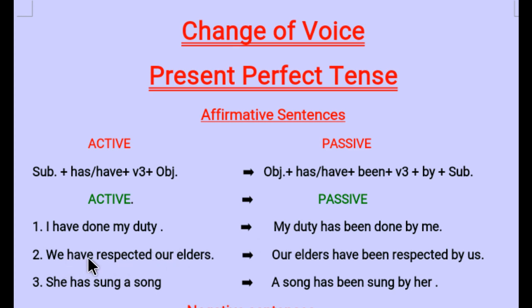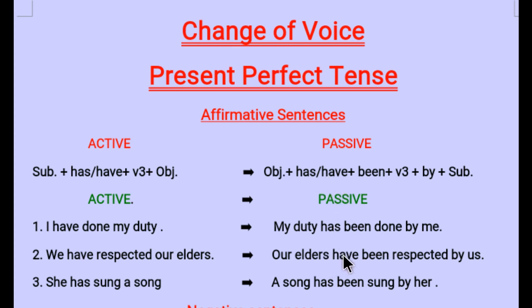Second example, we have respected our elders. We is your subject, beta, have is helping verb, respected is verb's third form, and our elders is your object, beta. Now let's change it into passive. First of all, the object will come first, that is our elders. You will write it as it is, our elders. After that, has and have.